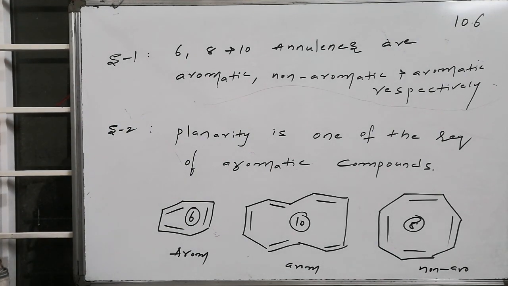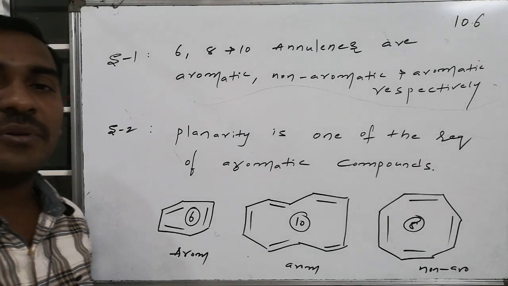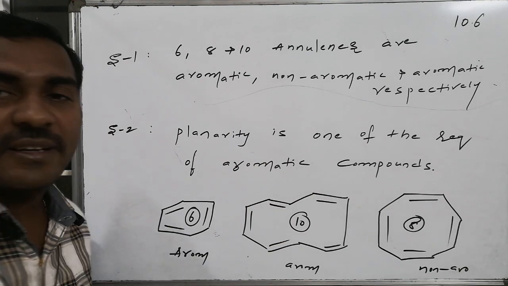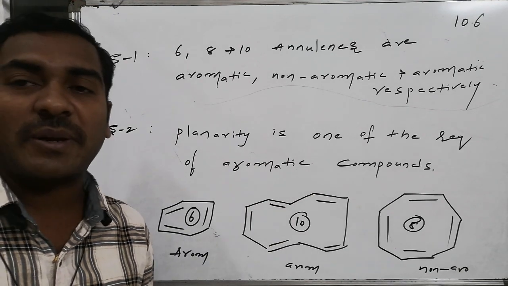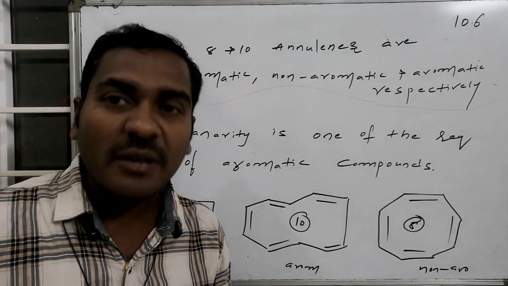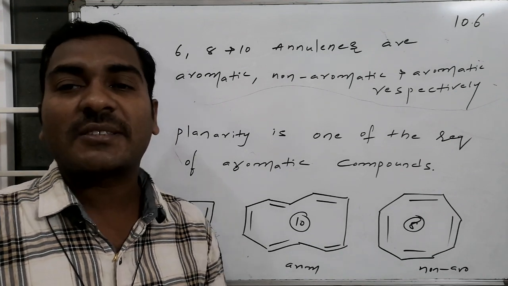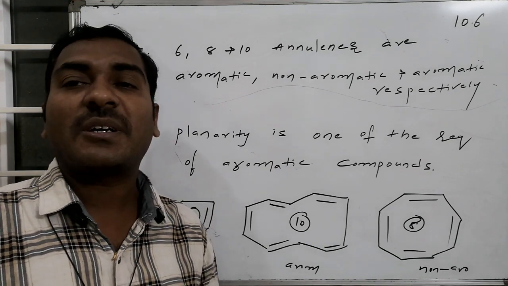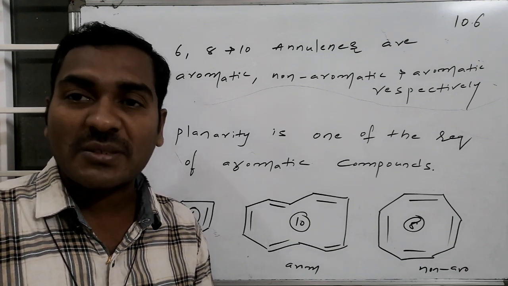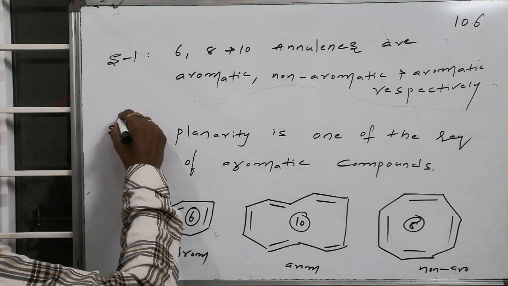Statement number 2 is that planarity is one of the requirements to become an aromatic compound. Yes, this is a compulsory statement. Without planarity, without cyclic nature, we can't claim a particular compound as an aromatic compound. To become aromatic, planarity is compulsory. So a cyclic, continuously conjugated system associated with planarity, followed by 4n plus 2 number of mobile electrons, then only it is said to be aromatic. Hence statement 2 is correct.